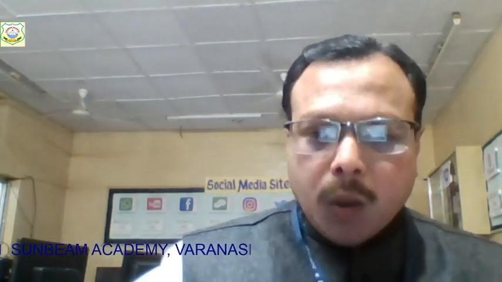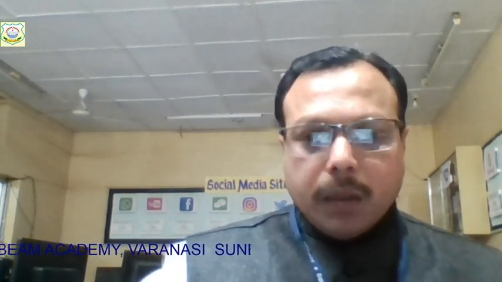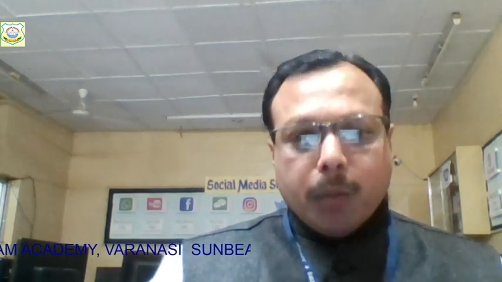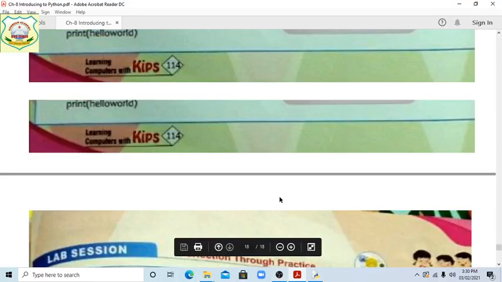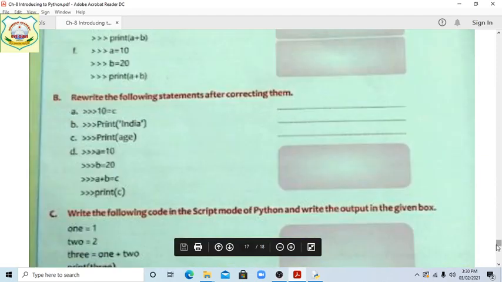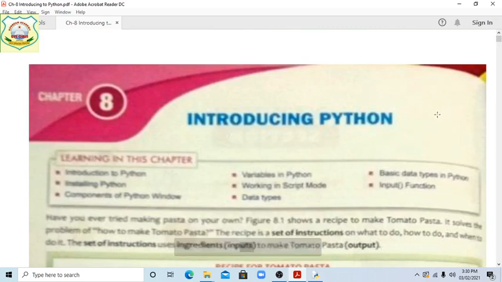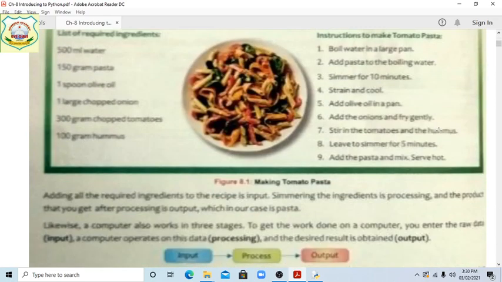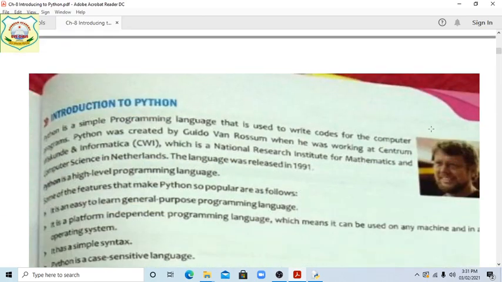Okay, students, now we are just going to start. First of all, we are sharing this PDF file. Okay, students, and everyone has a book. Now students, we started this chapter almost a while ago, and today is the last class of this chapter, so we will review this one. Input, process and output we have completed.